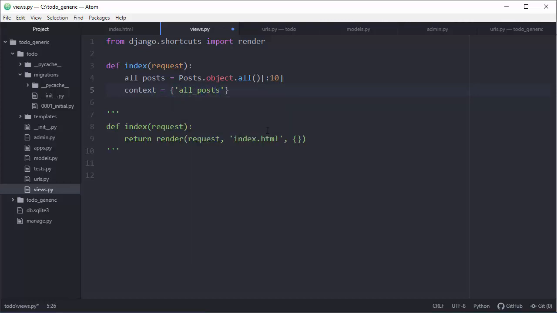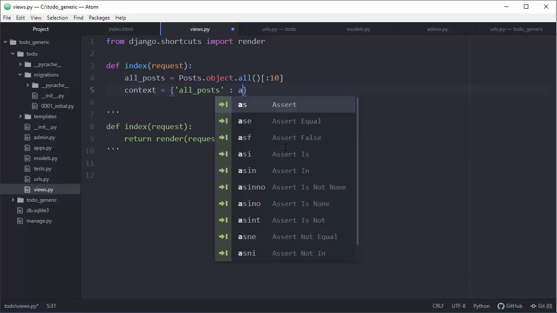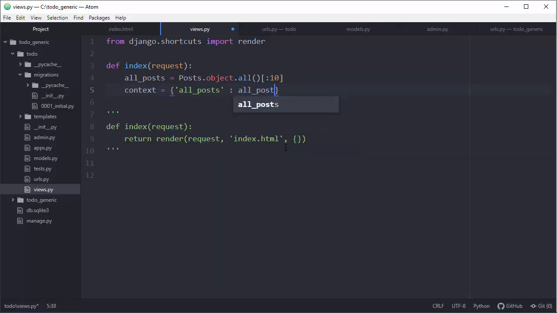That's the name, okay? And after that just put those posts here. So what's the difference? This is a name, it's a key, it's the left side, and these are actual data from our table. So this is kind of a handle and this is the actual stuff. So this is our context.